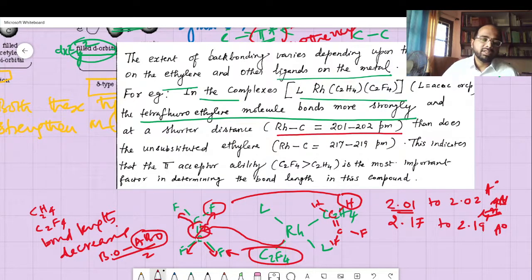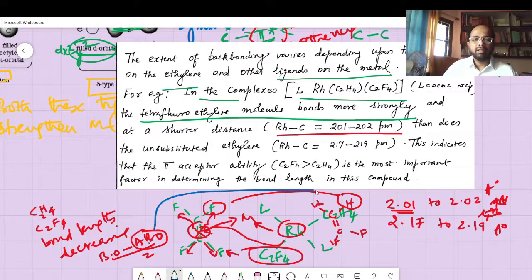So you don't have very good pi donation from the metal into the ligand. There is no filling of the anti-bonding orbital, and you get a very short bond length of about 2.02 angstrom.